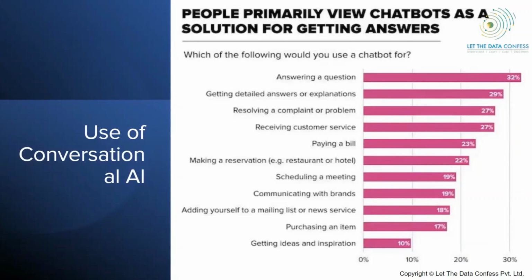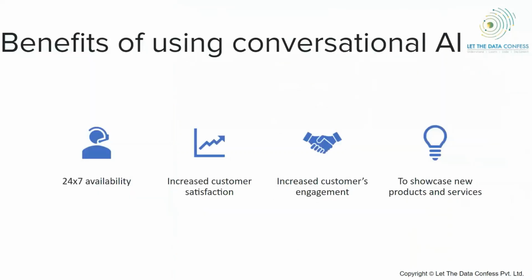Apart from that, a chatbot can pay your bill, make your reservations, schedule your meetings, or maybe communicate your brand. Anything you want, you can definitely conduct with the help of a chatbot. As I mentioned, what are the benefits of using conversational AI? First of all, you can have 24/7 availability. You don't need additional manpower to provide such a facility.